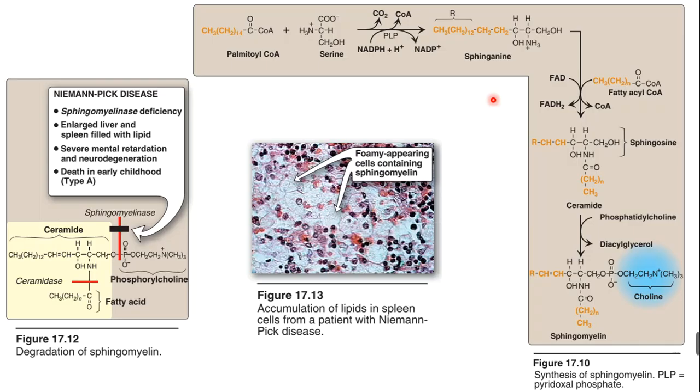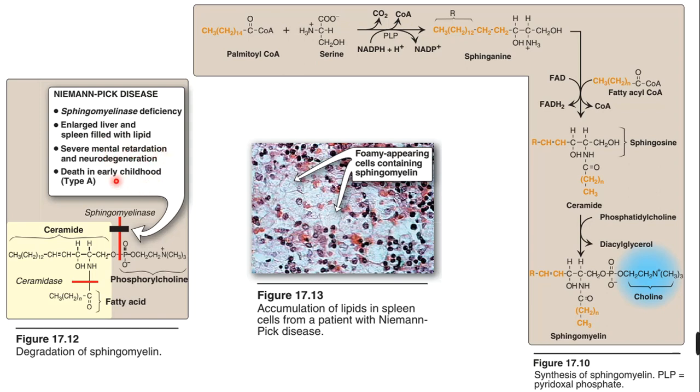So this is an example, just have a look. This is the degradation of sphingomyelin and how it is going to be degraded. Sphingomyelinase is the enzyme. If there is a deficiency of this enzyme, that is called Niemann-Pick disease. So sphingomyelinase deficiency is a major issue, with an enlarged liver and spleen filled with lipid, severe mental retardation, especially in children, and neurodegeneration.